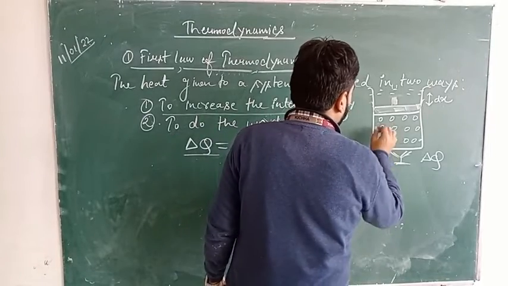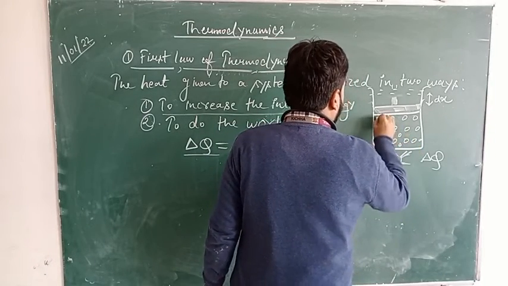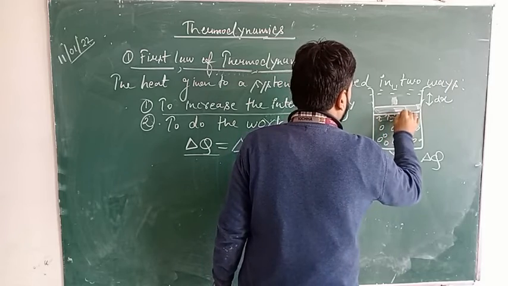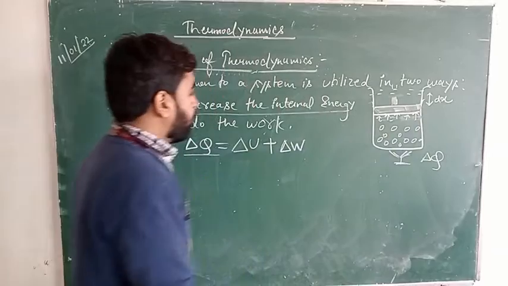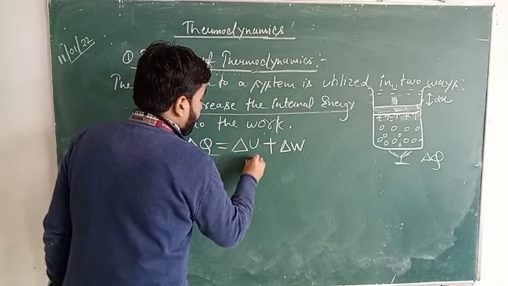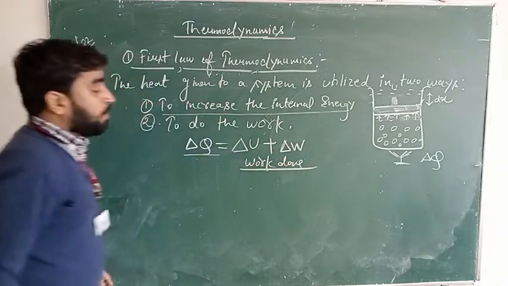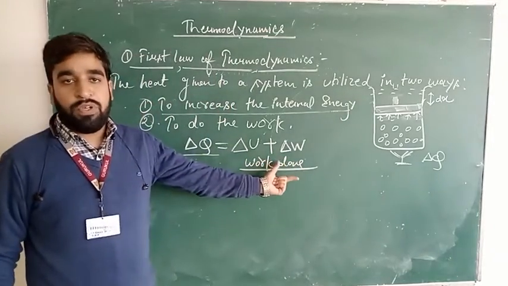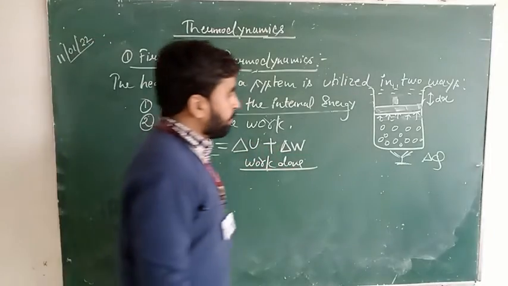You can see when we keep on giving it heat, this will exert a pressure on the walls of the piston. If pressure is exerted on the walls of the piston, then we can calculate the work. How is the work done? What is the value of this delta W? Just to calculate this work done, let us assume this.